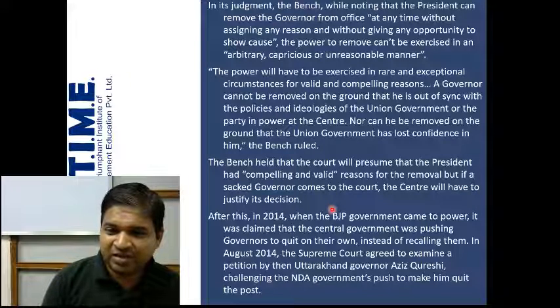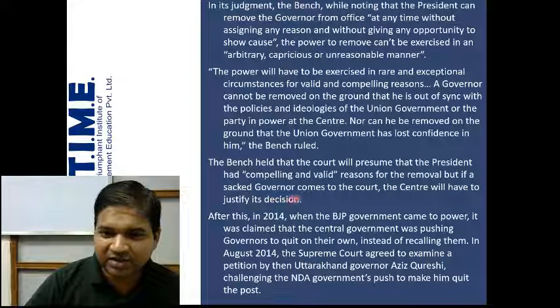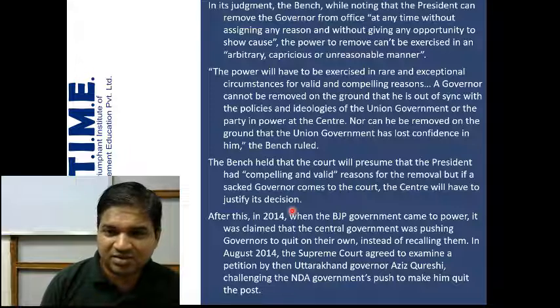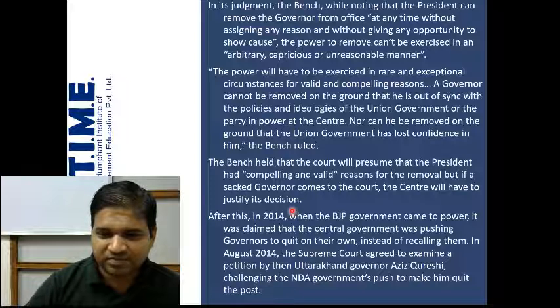However, if the governor challenges the removal, then what will happen? If a sacked governor comes to the court, the center will have to justify its decision, give reasons why he was removed. So the governor has the right to approach the court in case he is removed. The court will see whether it's arbitrary or not, capricious or not, reasonable or not. It should not be arbitrary, capricious, or unreasonable. All that will be taken into consideration.